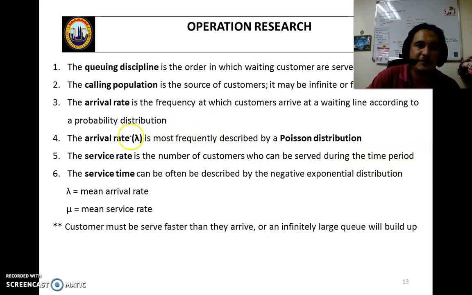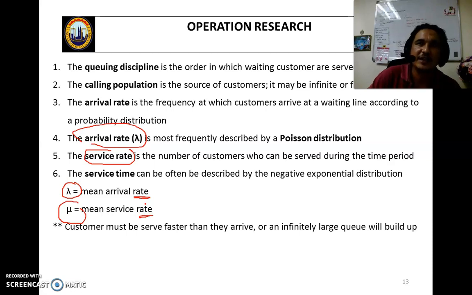Before that, as I mentioned, we have an arrival rate and a service rate. The symbol for the arrival rate is lambda. The symbol for the service rate is mu. Both lambda and mu are calculated based on the rate per hour. Your answer must have no time unit.